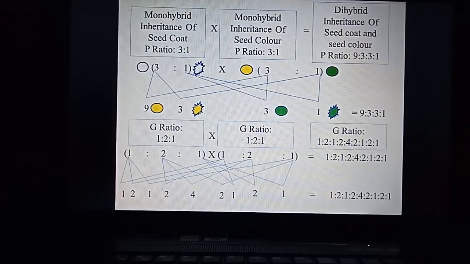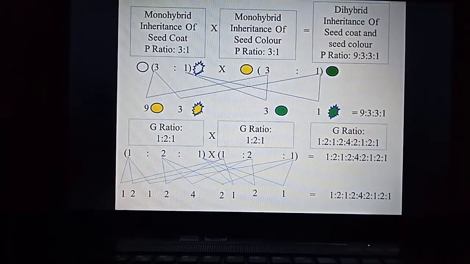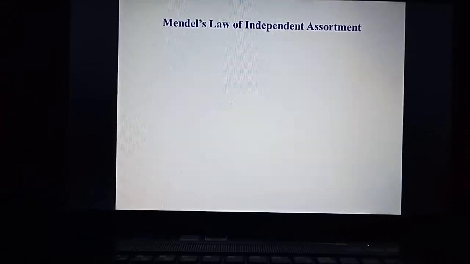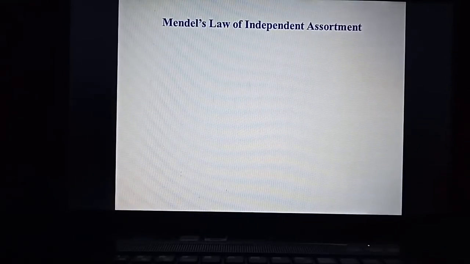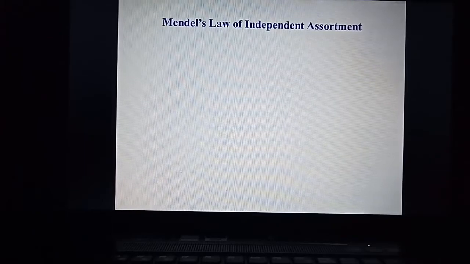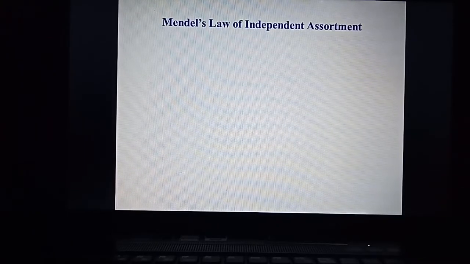So if you perform two monohybrid crosses and multiply them, it is exactly equal to the dihybrid cross. This is a generalization. By this experiment, Mendel proposed the third law, that is, Mendel's law of independent assortment. This law completely depends on the experiment we just performed.